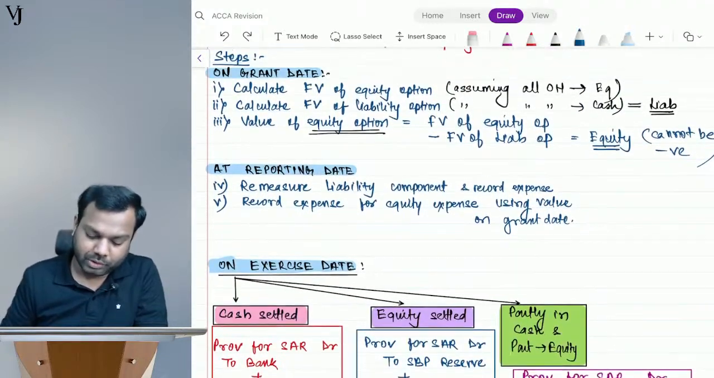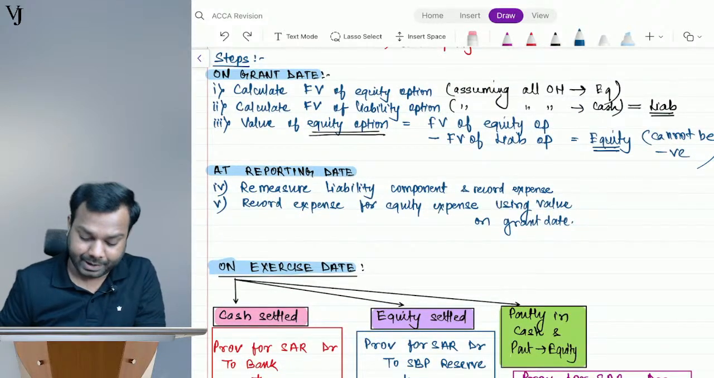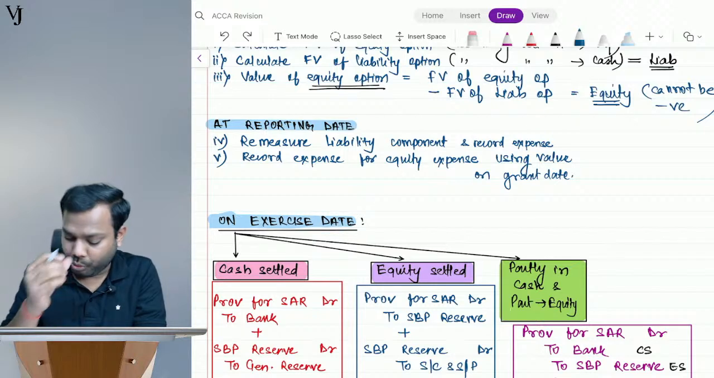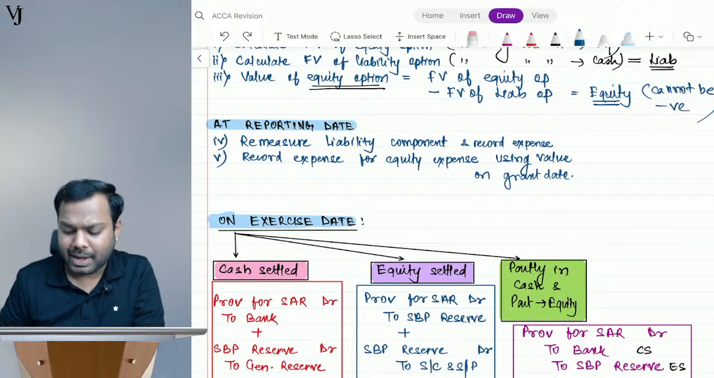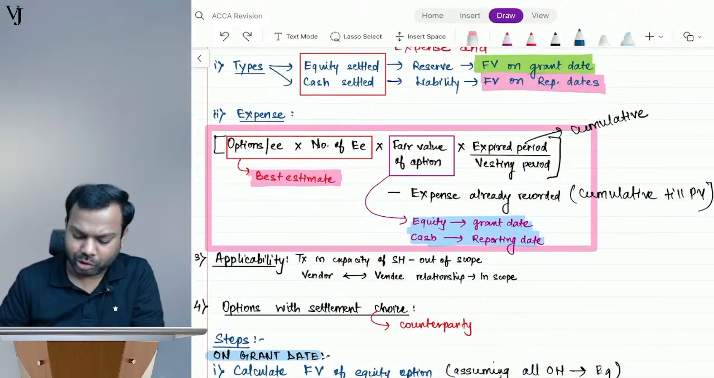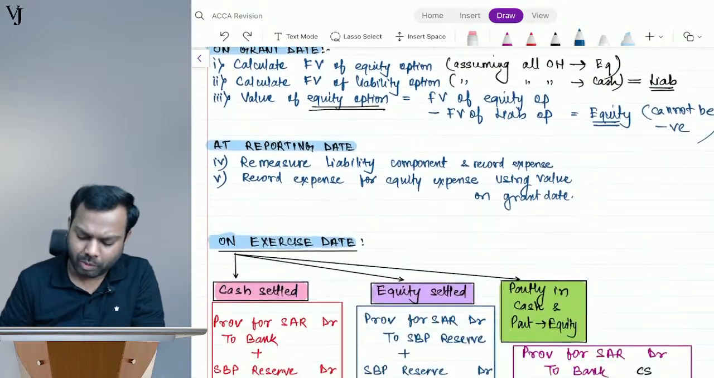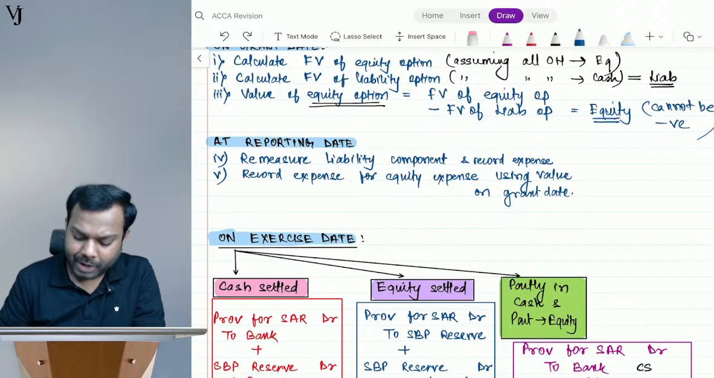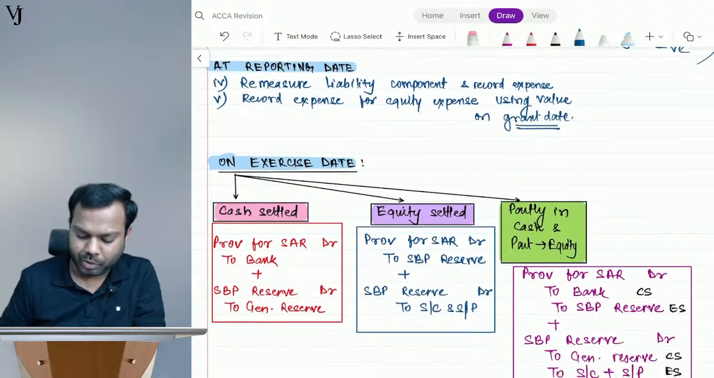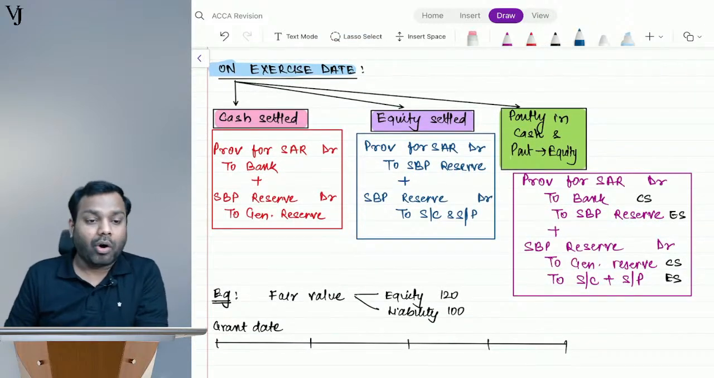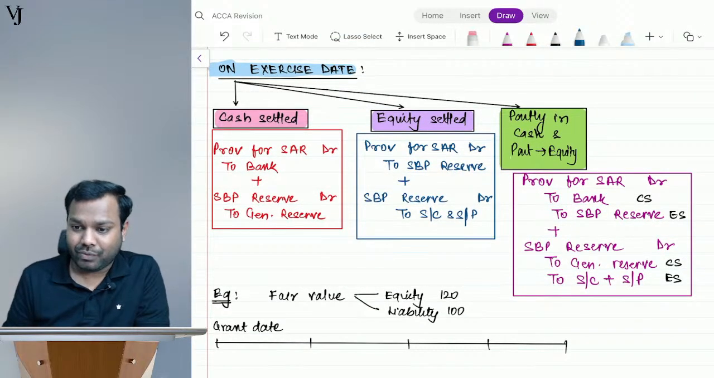Now, this exercise has to be done on the grant date. On every reporting date, what will we do? We will remeasure the liability component, and I will record expense following this formula. I will record expense for the liability, and I will record expense for the equity. Here I will use the grant date value, and here I will use the value on every reporting date for the liability option.